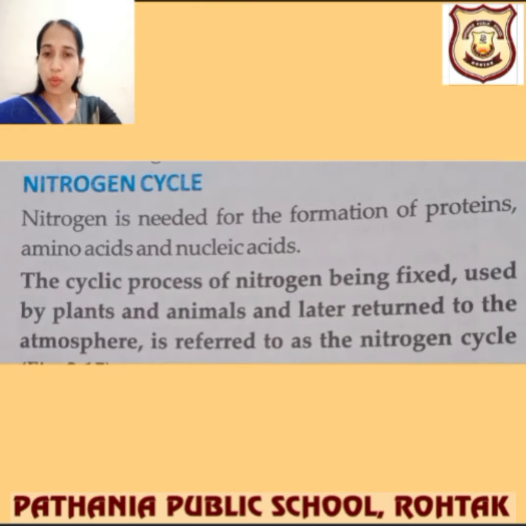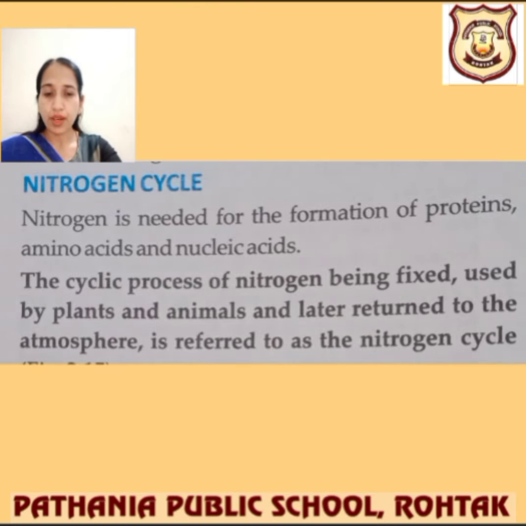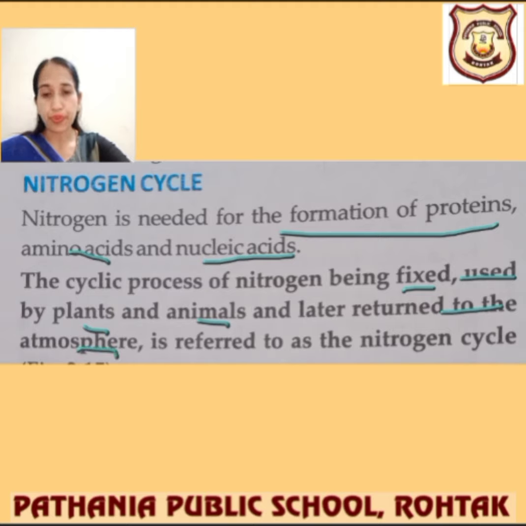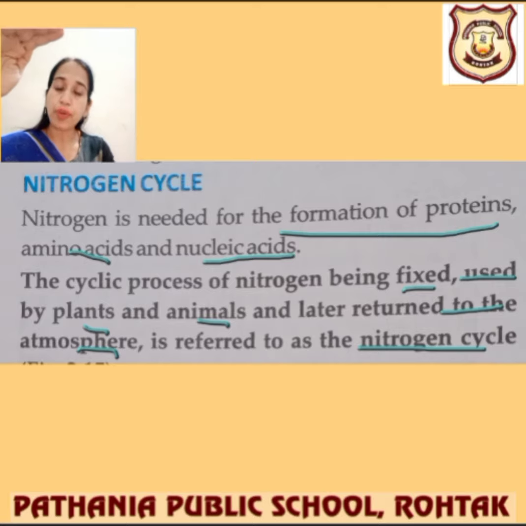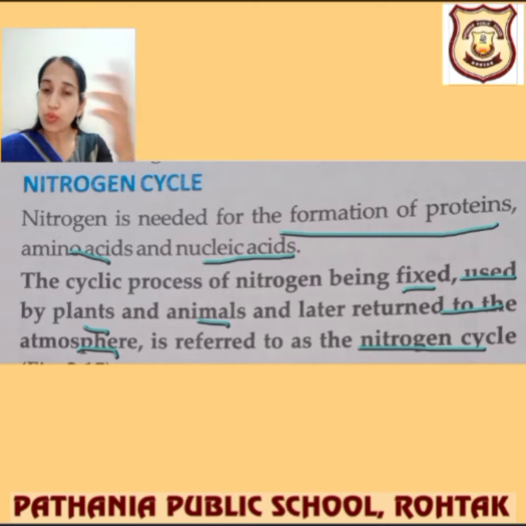First, let's take what is nitrogen cycle. The nitrogen cycle is needed for the formation of proteins, amino acids and nucleic acids. The cyclic process of nitrogen being fixed, used by plants and animals and later returned to the atmosphere is referred to as the nitrogen cycle. After completing the whole cycle, wherever it starts from, it comes back again. That's why it's called a cycle. Let's study how it happens.